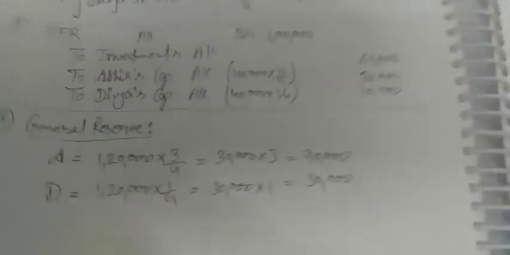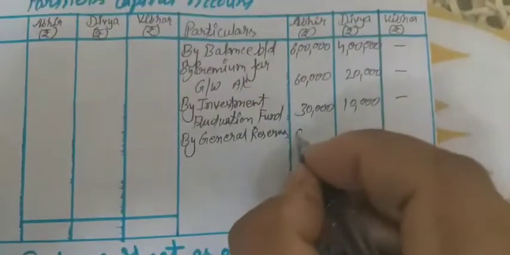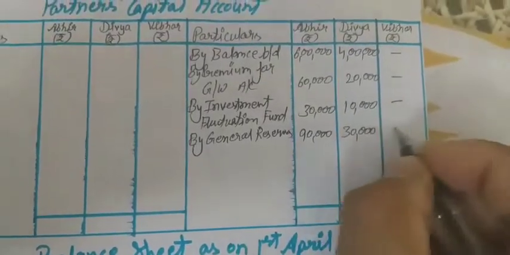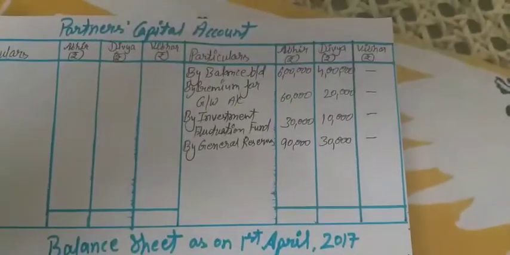So 90,000 to Abhir and 30,000 to Divya, no amount to Vibhor.